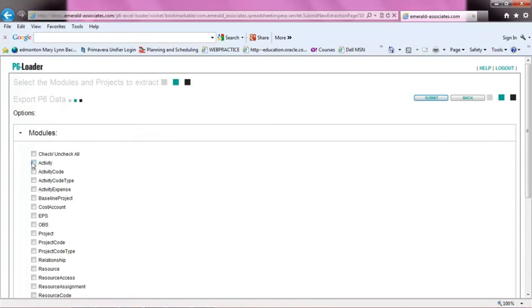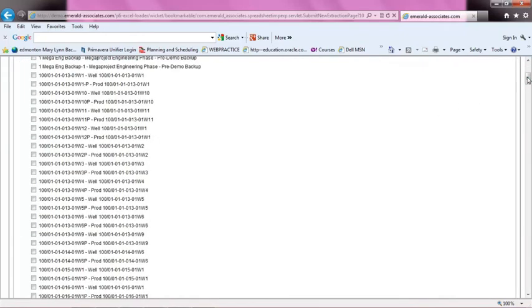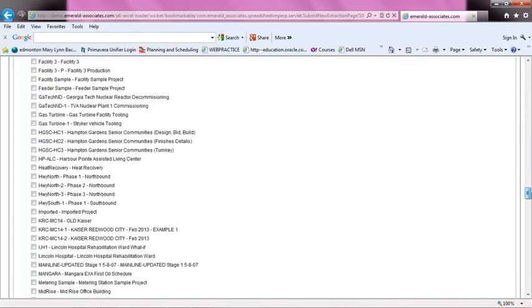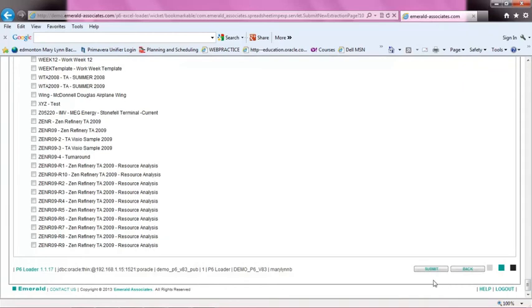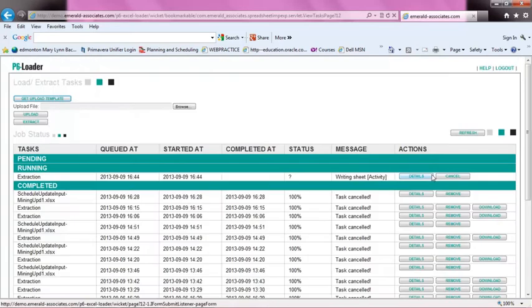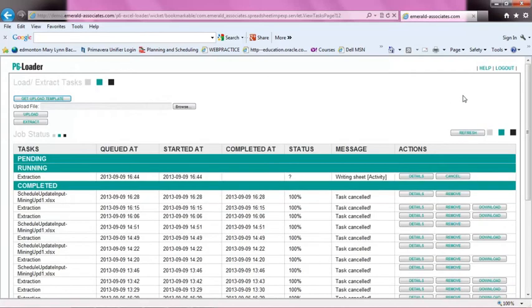So if I wanted, for example, the activity information for a specific project, I just click the list of projects, and your list of projects is not necessarily going to be as long as this. This just happens to be the case right now, but you can definitely approach what you want to show and what you don't want to show. So you choose the file you want to create the template for. Now you'll notice I've got a submit, which is what I'm going to select to ask the software to generate that. Now you'll notice it goes into running and runs the update sheet or template